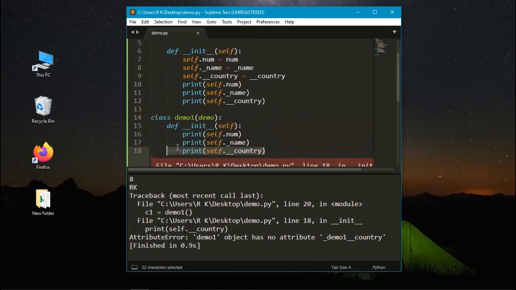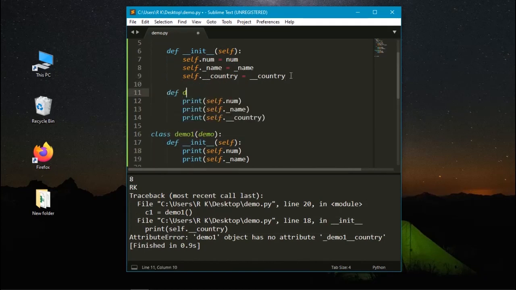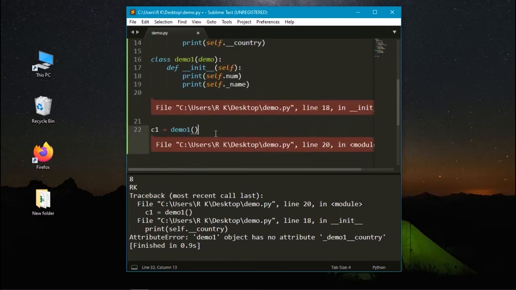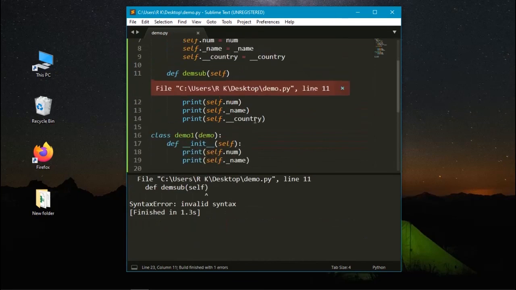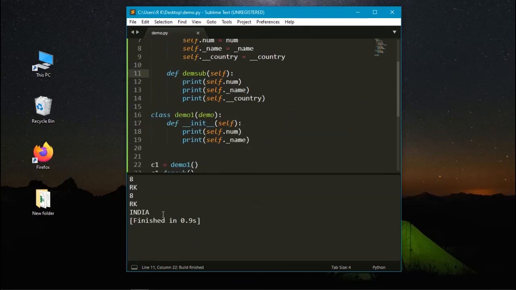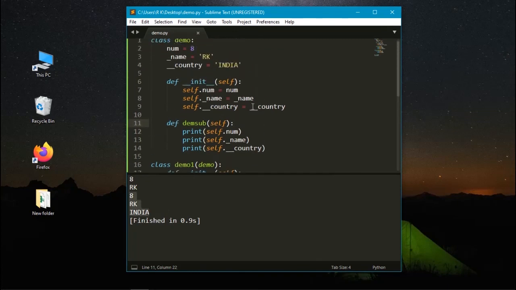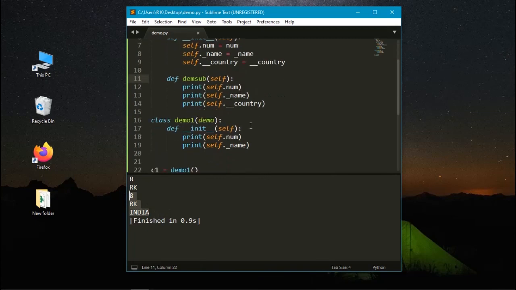Let's remove the statement here and write a new function. Now we need to call c1.demo. So let's run it. Here we got the value of country, because now we are asking for the value from within the class, but previously we asked for the value from another class. The value of private variables cannot be accessed from outside the class.